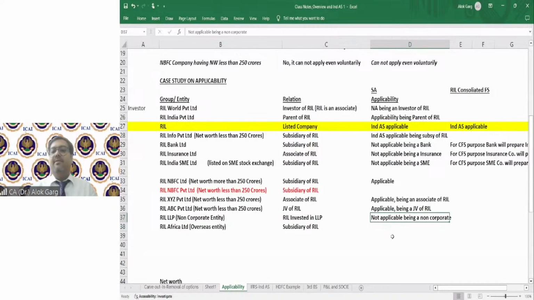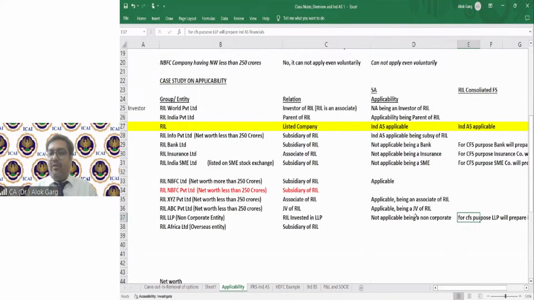Non-corporate. But yes, for CFS purpose, this LLP will prepare IND AS financials. Is that right? Is that okay?